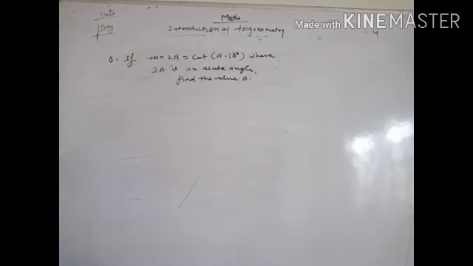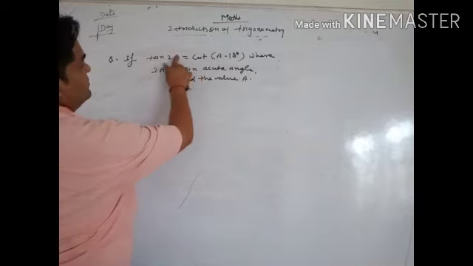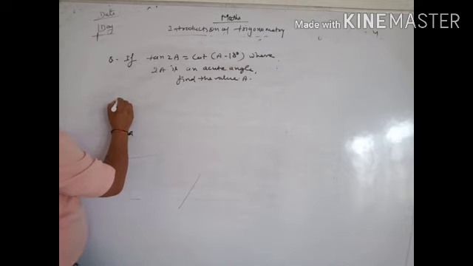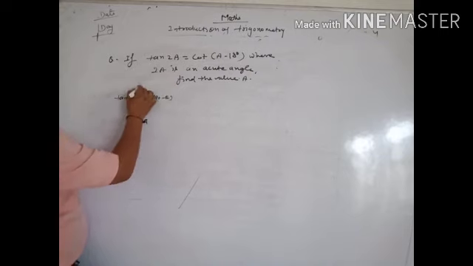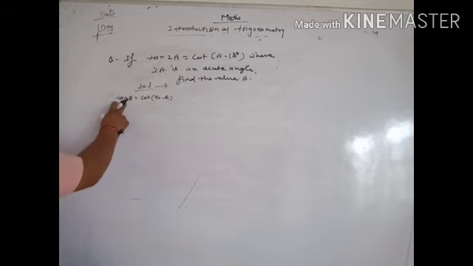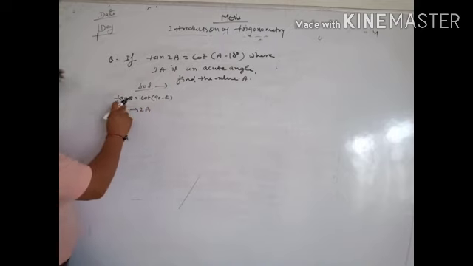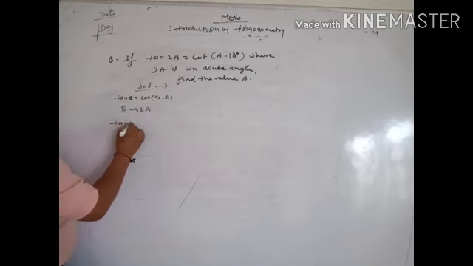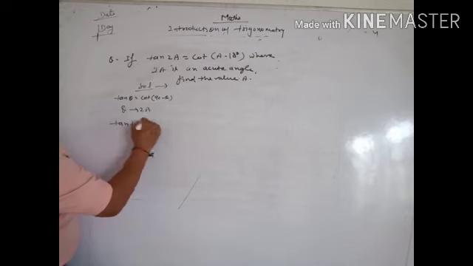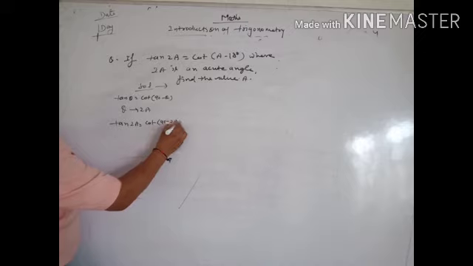In this question, we will also use the complementary of tan A. So what is the complementary? Because we can write tan theta equal to cot of 90 minus theta. So here we have theta equal to 2a. So we can write tan 2a equal to cot of 90 minus 2a.